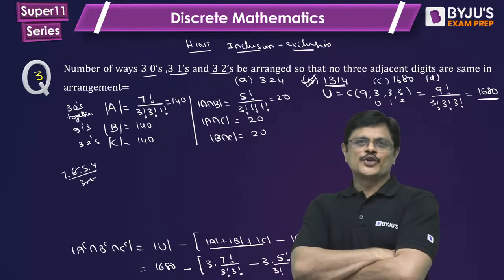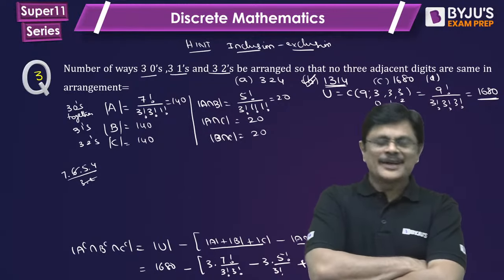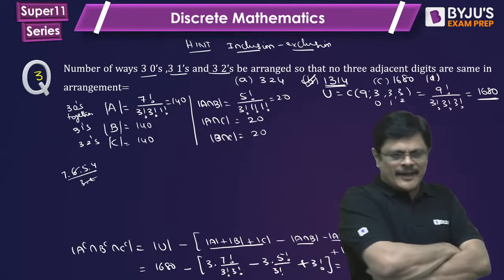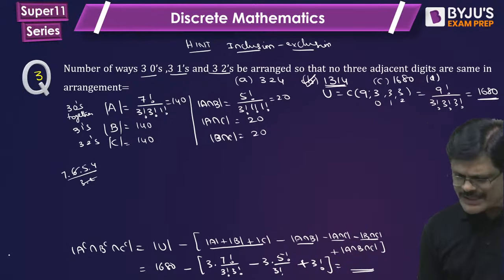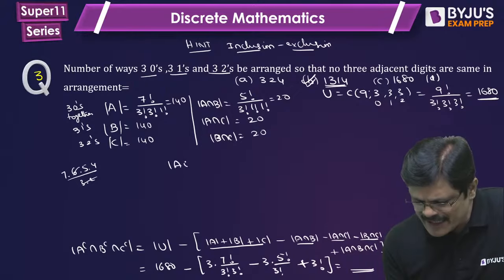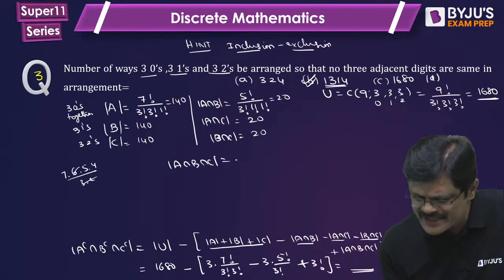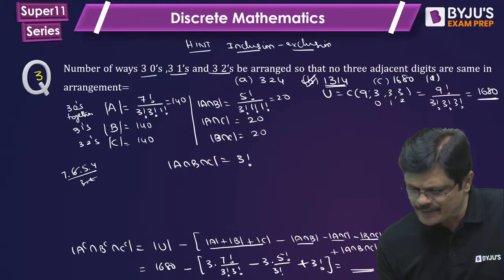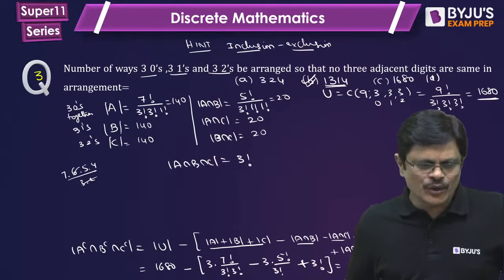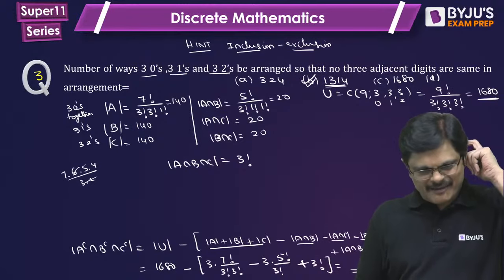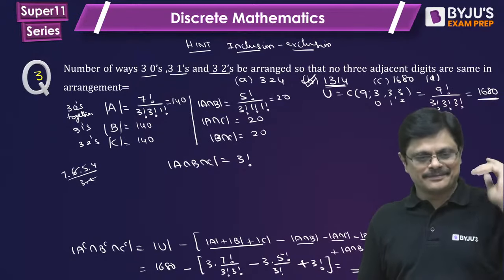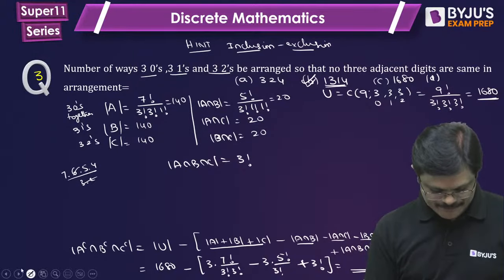Dipyan correct. So out of 3 questions which I asked, 2 people could answer, 1 person has not answered. Very good. Let us see the remaining one. Is the logic clear, Babu? See, when it is A intersection B intersection C, this would be 3 factorial. Yes, total answer is 1314. Ravi Gaming, total answer is 1314. Yes. Perfect.